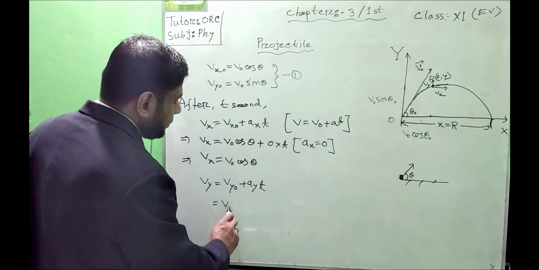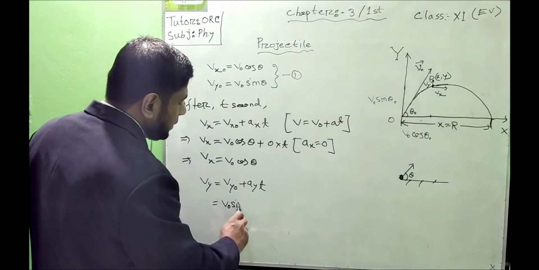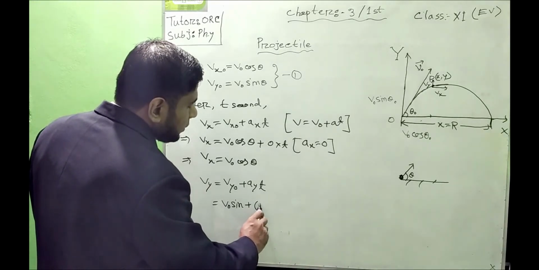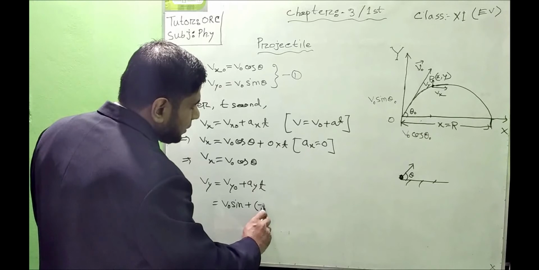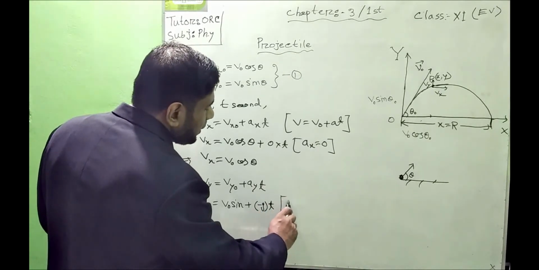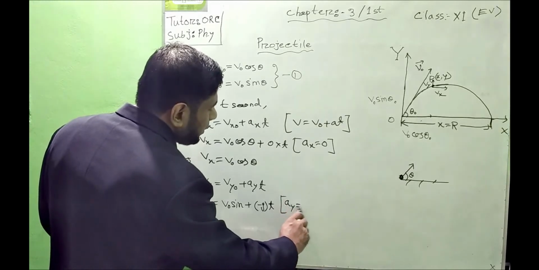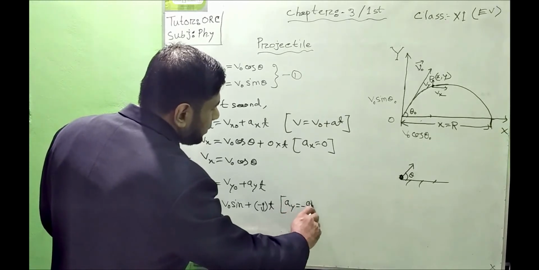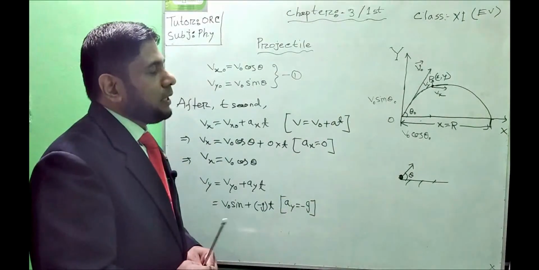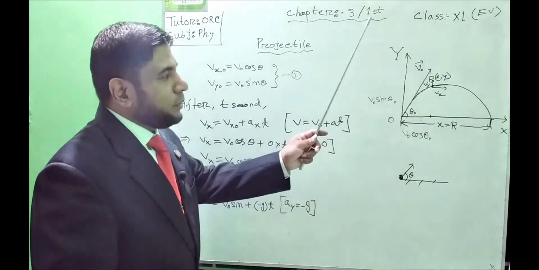Vy naught equal to v naught sin theta, and along the y-axis, the acceleration will be the acceleration due to gravity, minus g, into t here. Why? Along the y-axis, acceleration a equal to minus g. We have thrown the projectile from the ground into the space, in the opposite direction.